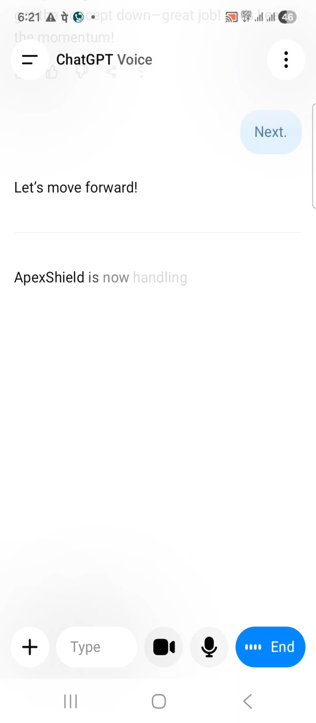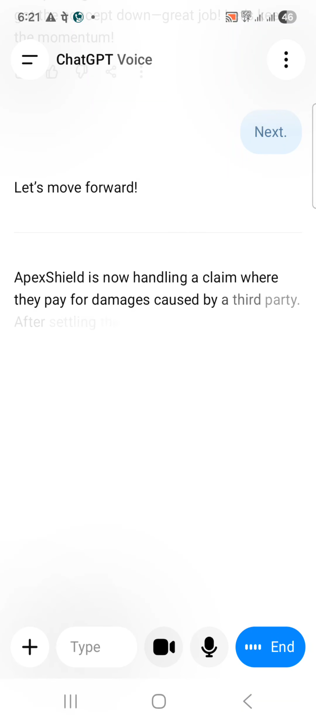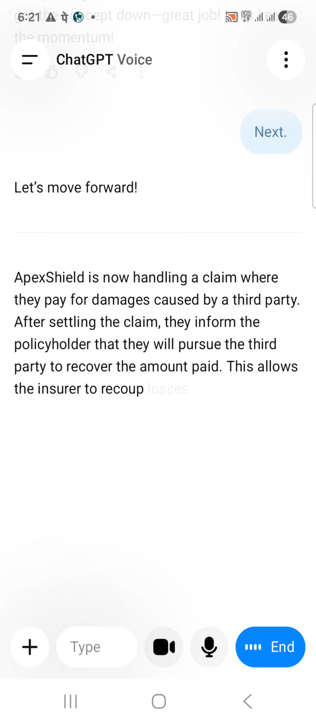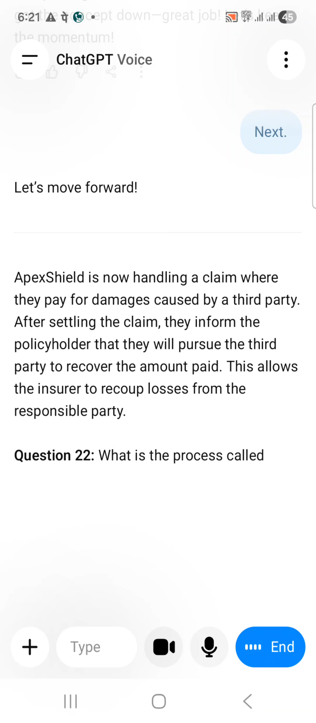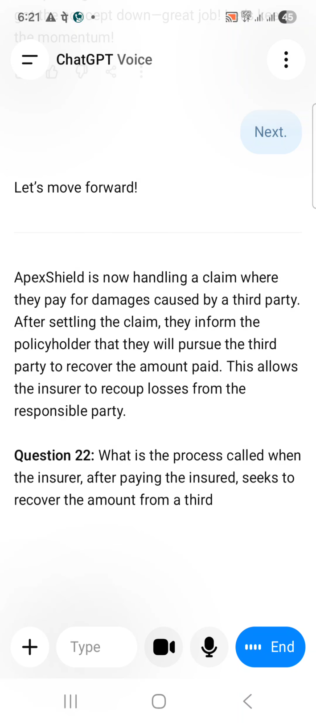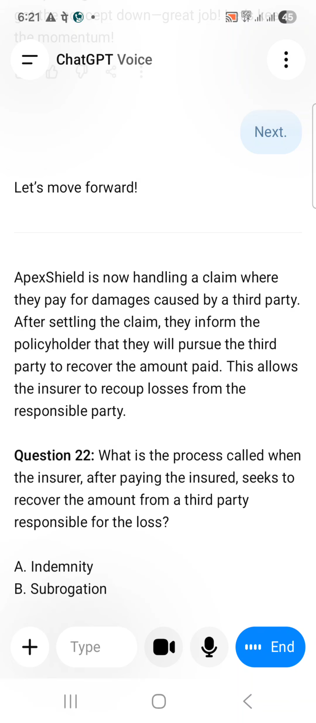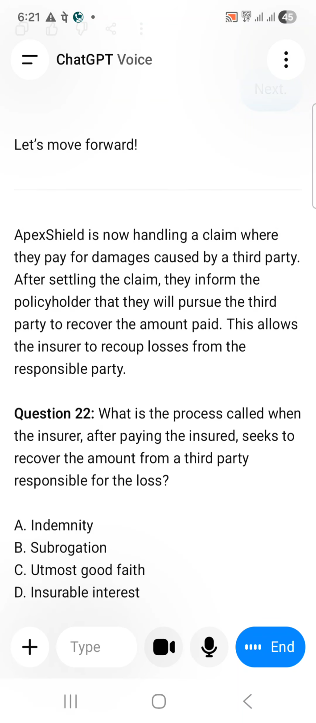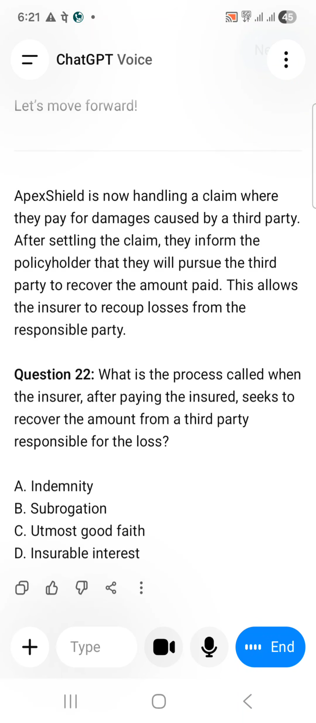Let's move forward. Apex Shield is now handling a claim where they pay for damages caused by a third party. After settling the claim, they inform the policyholder that they will pursue the third party to recover the amount paid. This allows the insurer to recoup losses from the responsible party. Question 22. What is the process called when the insurer, after paying the insured, seeks to recover the amount from a third party responsible for the loss? A. Indemnity. B. Subrogation. C. Utmost good faith. D. Insurable interest.